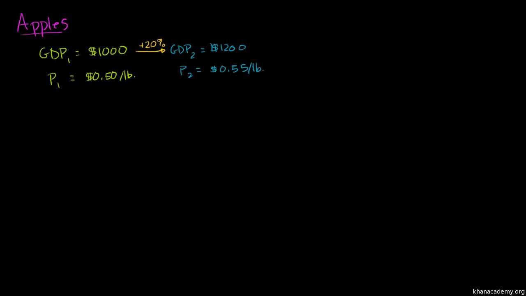One way to think about it, let me draw a little diagram over here. On this axis, I'll do quantity. On this axis, I will do price. So if I want to figure out the GDP in year one, I would have the price of apples in year one, that's the only good or service, just to simplify things, times the quantity of apples in year one. And the area of this green rectangle would be GDP in year one.